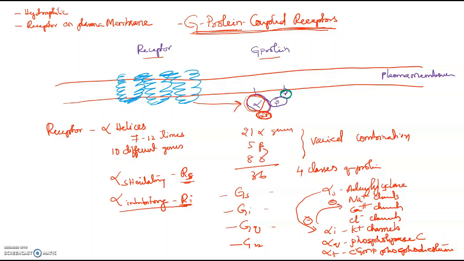So what is a G protein coupled receptor? It is made up of a receptor and a G protein. The receptor is made up of alpha helices. It can be stimulatory or inhibitory. The G protein is made up of alpha, beta, and gamma subunits, which are attached to GDP. Now the gamma and alpha subunits are attached to the membrane by prenylation and myristoylation.